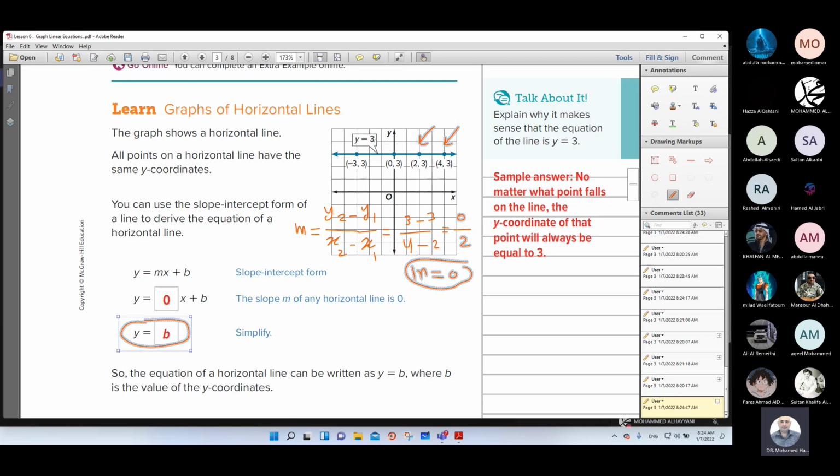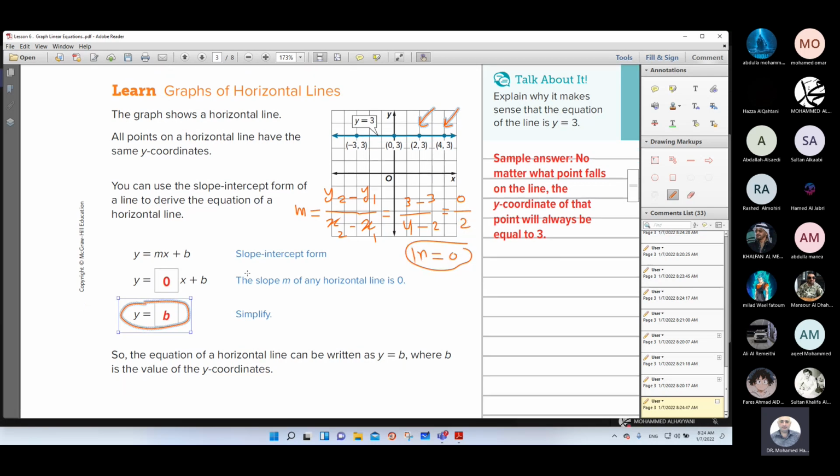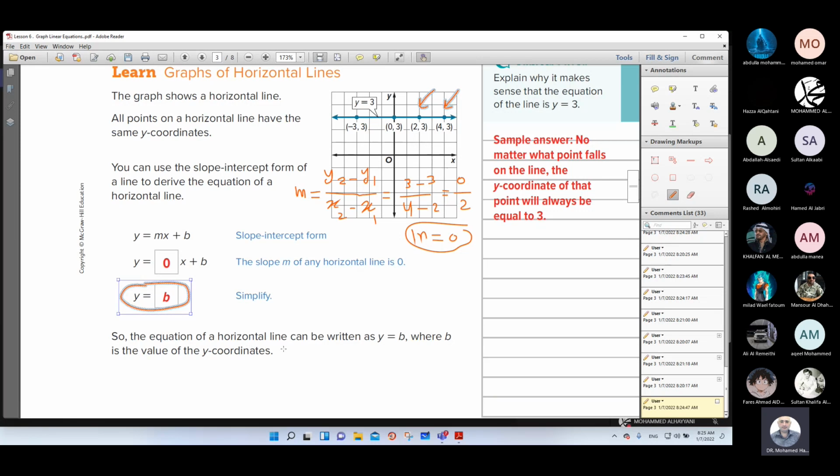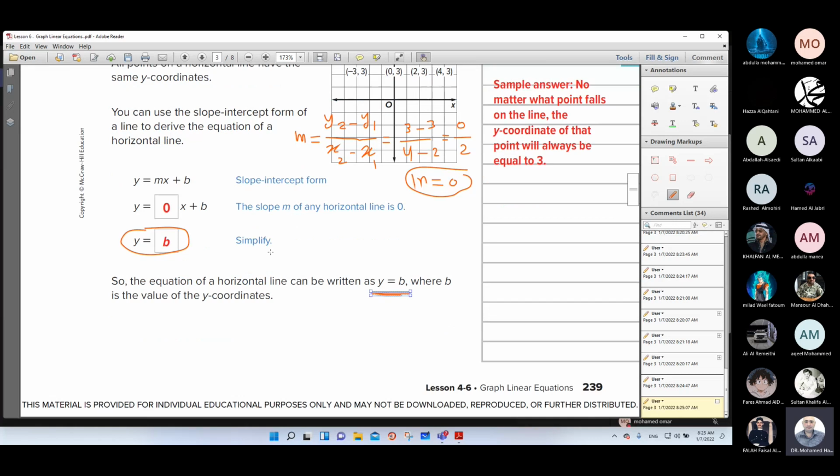So the equation of a horizontal line can be written as y equals b, where b is the value of the y-intercept. B will be the value of the y-intercept. As you see, this is the intersection point between the line and the y-axis.